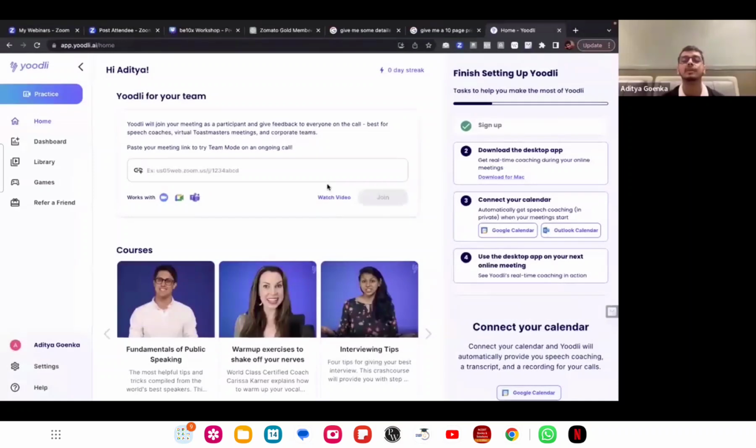Once you sign in to Udly, you will see this sort of a dashboard right in front of you. Please repeat, I have not done anything. I just went to app.udly.ai, nothing else. Okay. Yes. Everyone with me until now? Yes, with me. Okay, perfect.